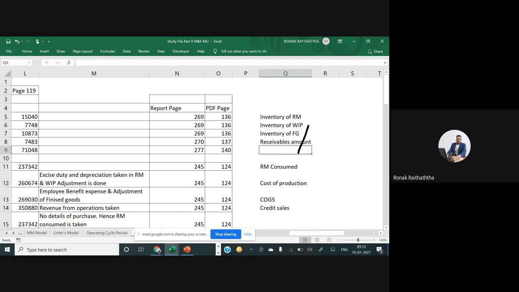And the last component of the operating cycle period is the credit period availed from suppliers. So the numerator is trade payables, or I may say the creditors amount. And in that denominator, we have credit purchases per day. So we will also require credit purchases.